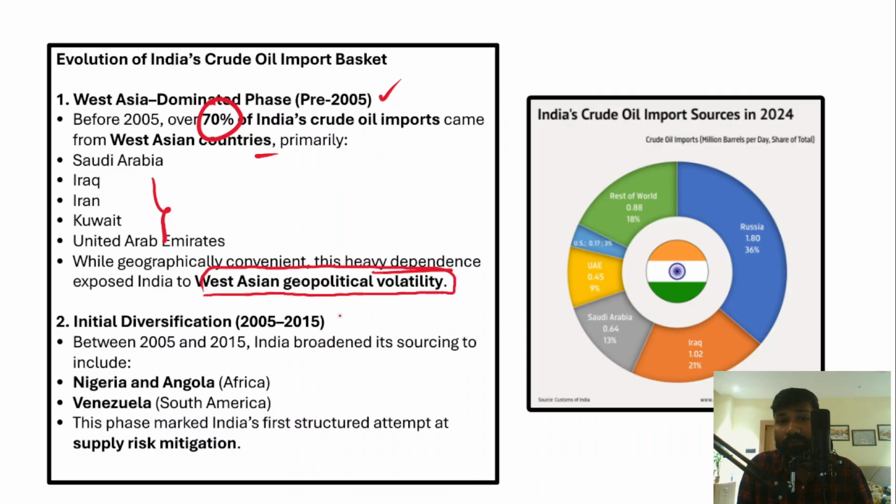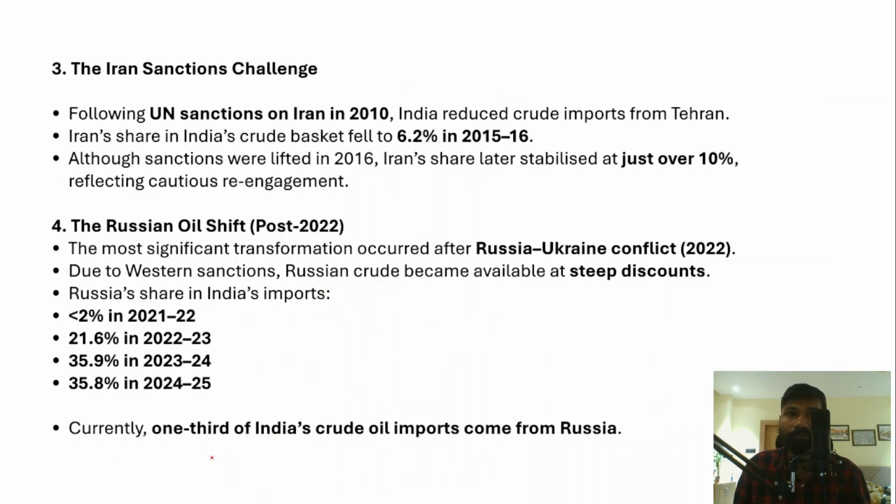But after 2005 till 2015, India started importing crude oil from other countries as well. For example, in Africa, Nigeria and Angola, and in Venezuela, South America, right? So now we no longer depend on West Asia to import crude oil. We have other countries also. If there is a problem in West Asia, we can go to other countries and import crude oil. So that will help us mitigate these shocks or risks.